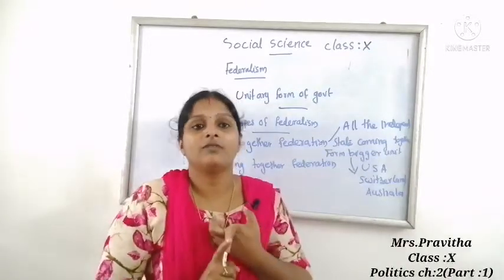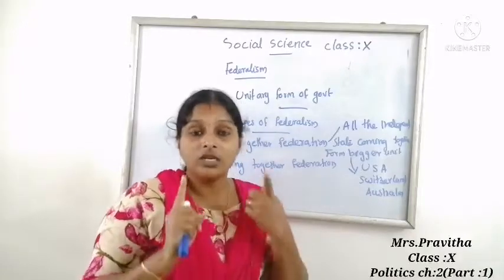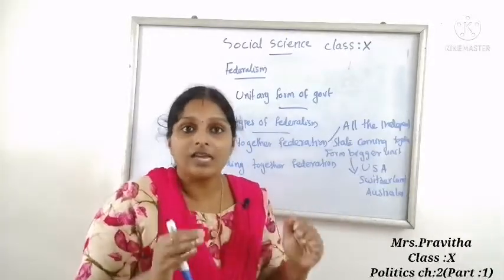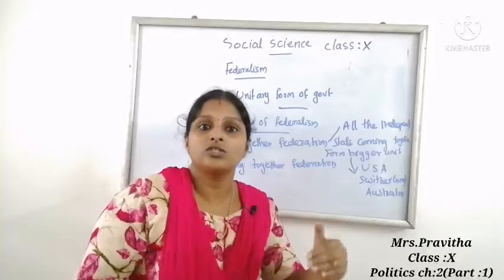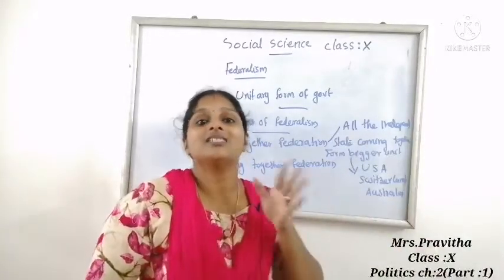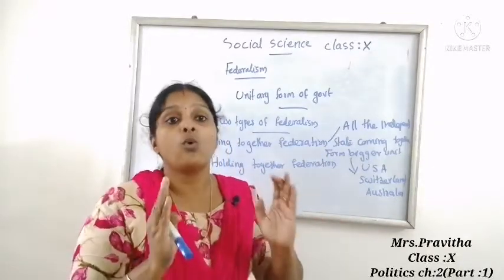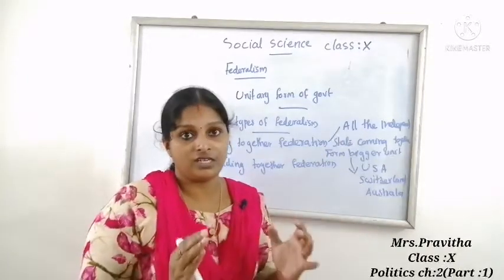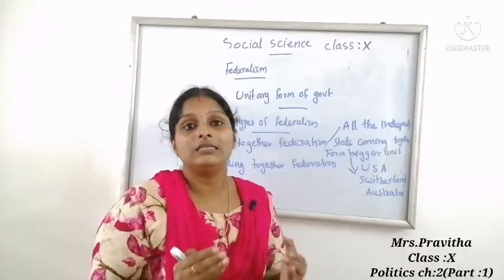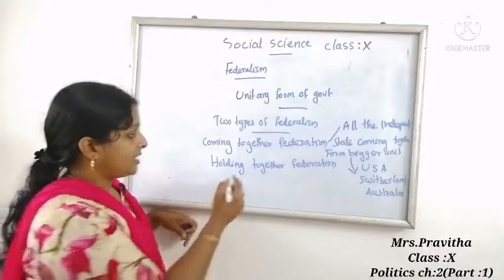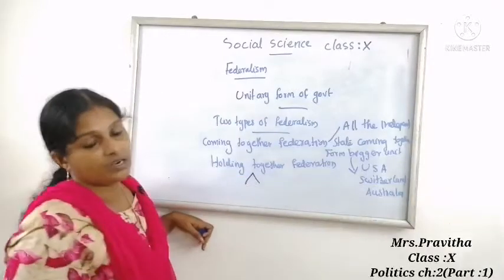Once again, what is holding together federalism? Large countries decide to divide their power between the constituent states and the national government. Such types of federation are known as holding together federation. For example, India, Spain and Belgium are examples of holding together federalism.